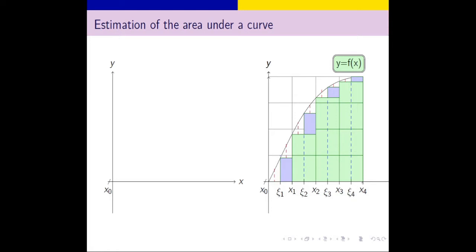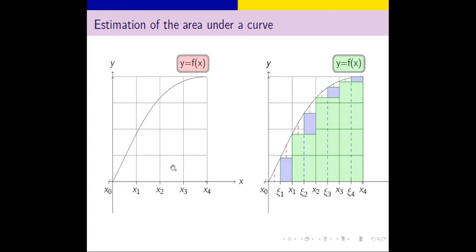Now we present the idea of estimating the area under a given function. First we take a coordinate system x, y, and take 4 points on it. We can assume this is an interval x_0 to x_4, and x_0, x_1, x_2, x_3, x_4 are a partition of this interval into 4 equal parts, and this is a function.